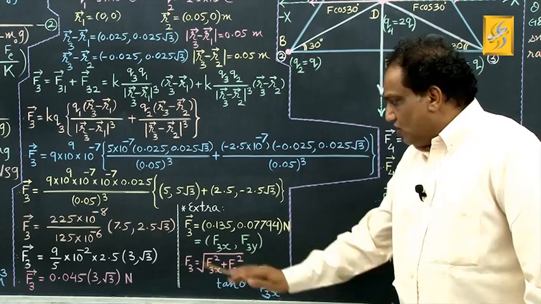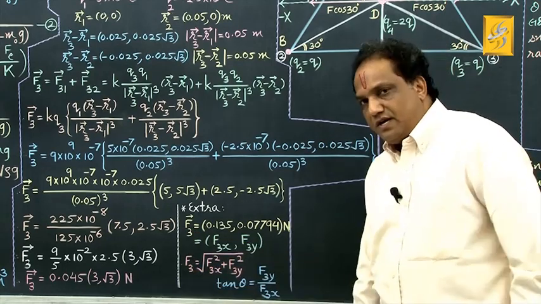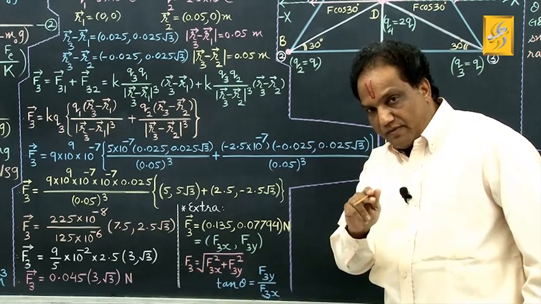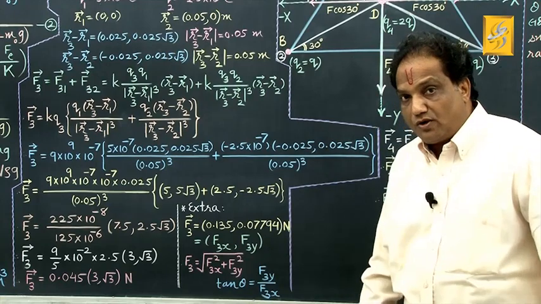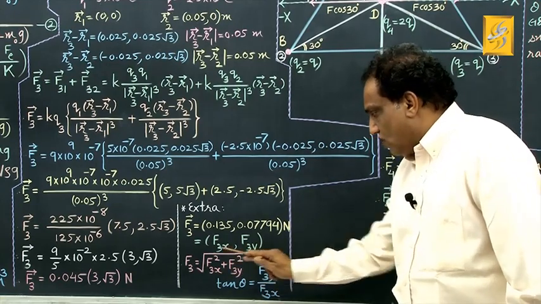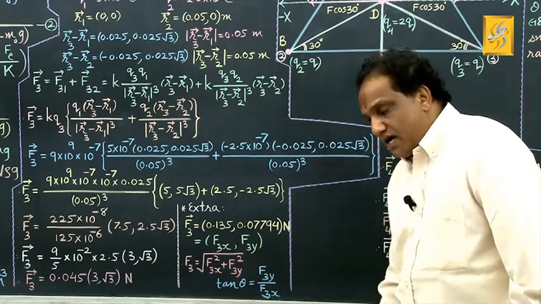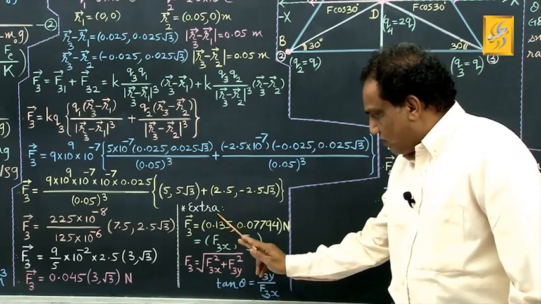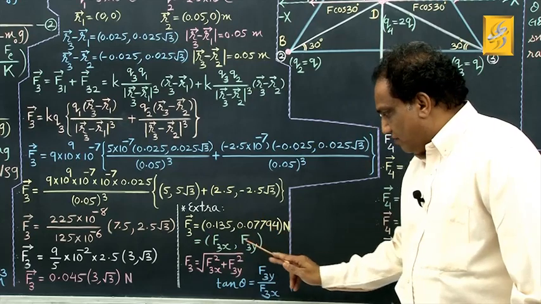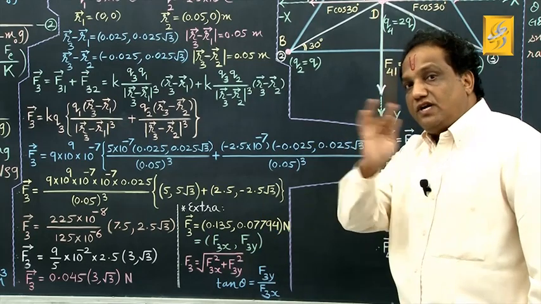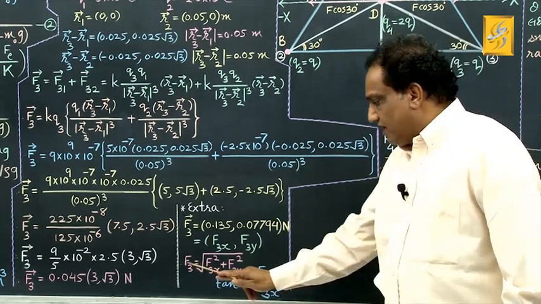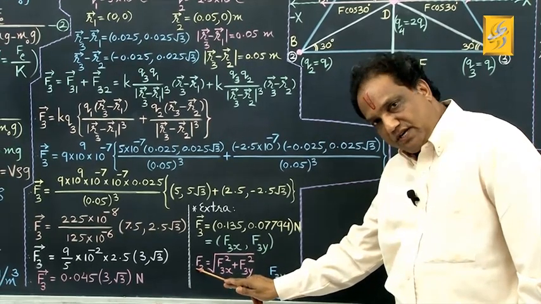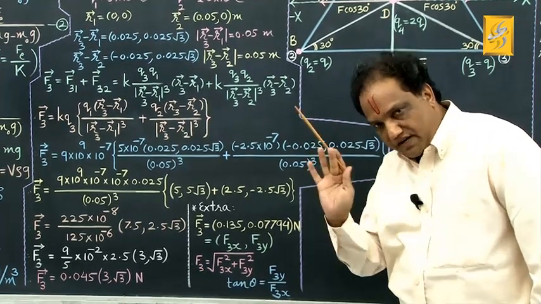And now tell me, you want the magnitude of this, so it is F3, it should be equal to square root of summation of squares of mutually perpendicular components, that is under root of F3x square plus F3y square. Come on, square of this plus square of this, and then you can find its square root, that will be the magnitude of vector F3, got it? If they ask, then you can find it.